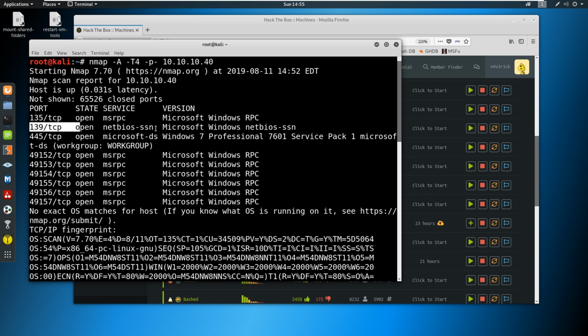We're worried about SMB. And we could see that it pulled back a version of Windows for us. Now, it's Windows 7 Professional 7601 Service Pack 1. When I see something like this, ding, ding, ding, ding, ding, I'm thinking Eternal Blue right away, okay? So that's the first thing I'm probably checking, honestly, when I see this.